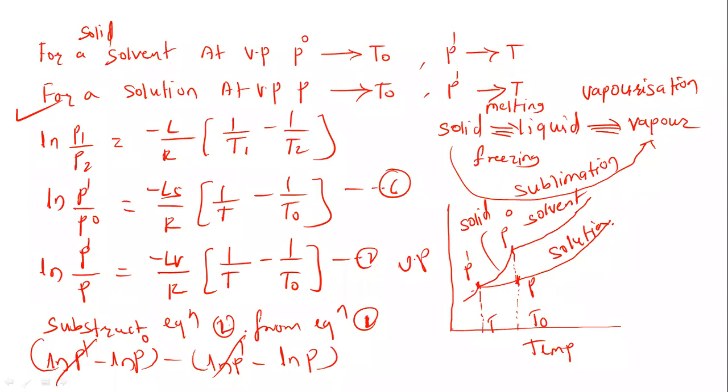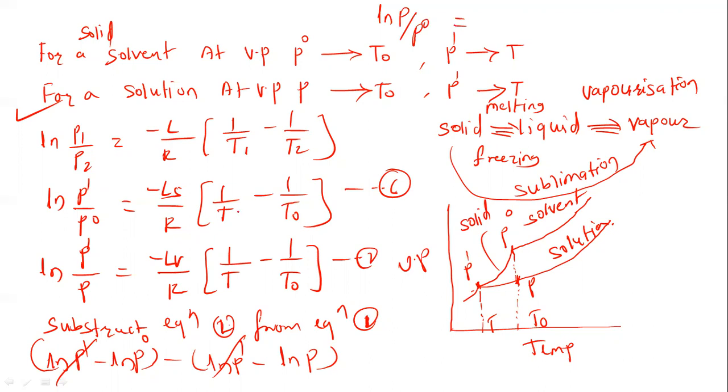Let us see. So what is this? This is minus minus plus. So ln p upon p0. So we can write here ln p upon p0. This is the left hand side. ln p upon p0, it is equal to. Now it is having the negative sign here. It is having the positive sign.